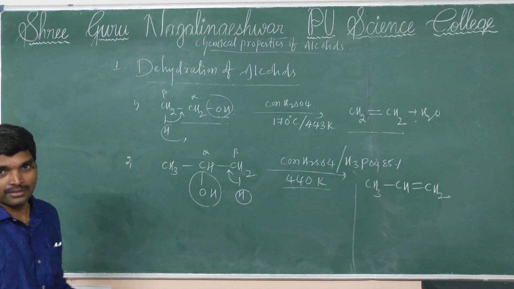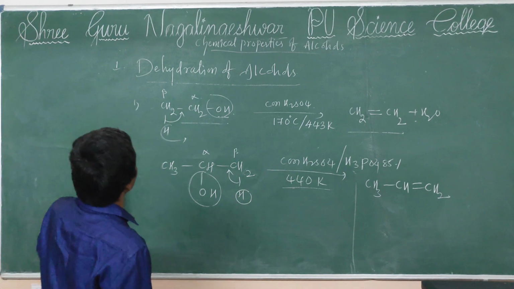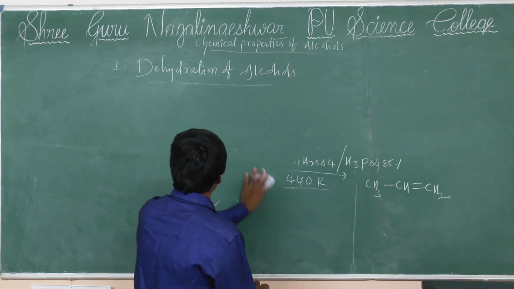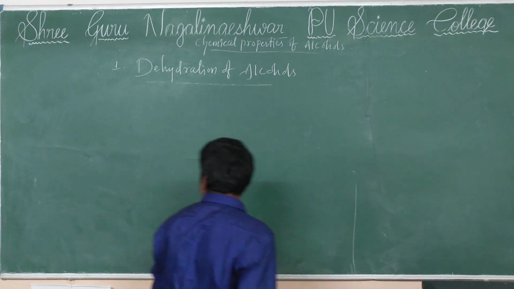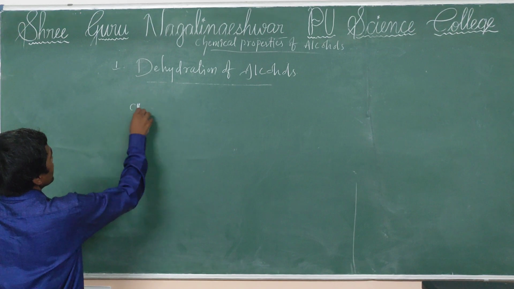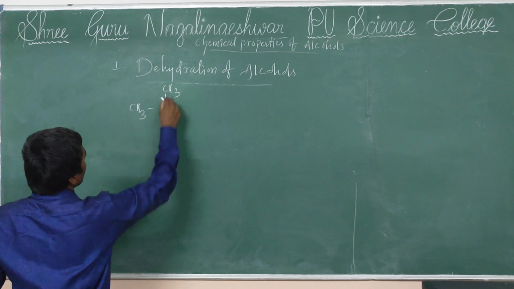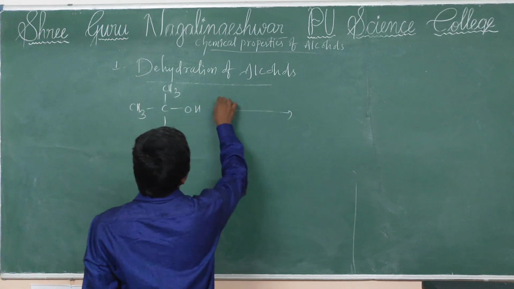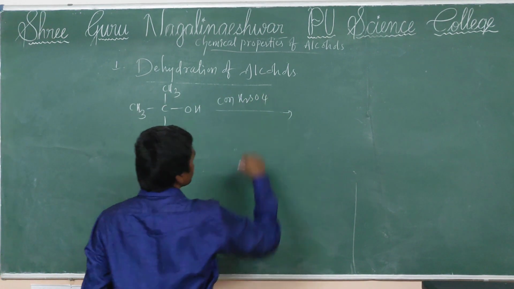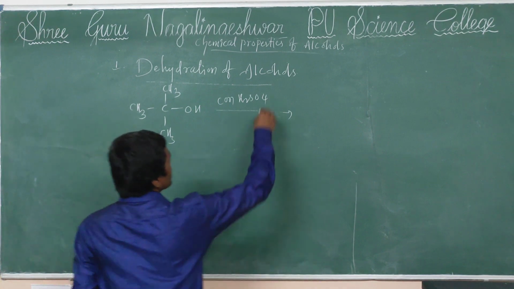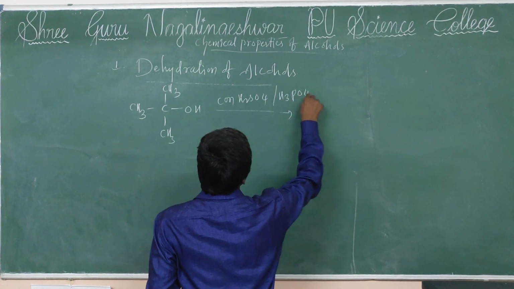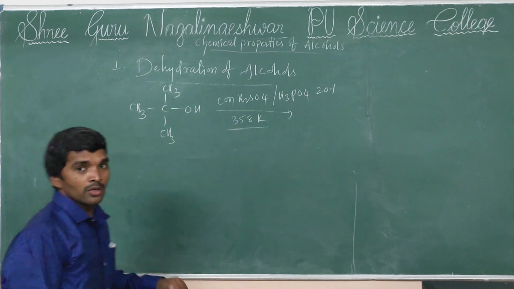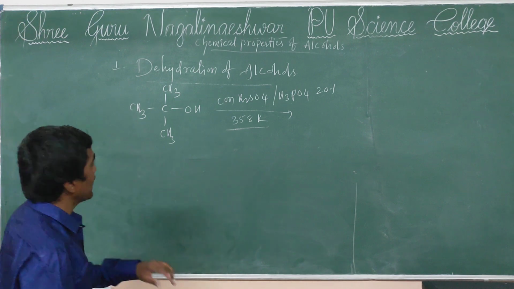Then we'll discuss the tertiary alcohol. Here I am taking a tertiary alcohol, which reacts with the same concentrated H2SO4. The same reagent is involved, otherwise H3PO4 at 20%, 358 Kelvin. So the tertiary alcohol also undergoes dehydration.